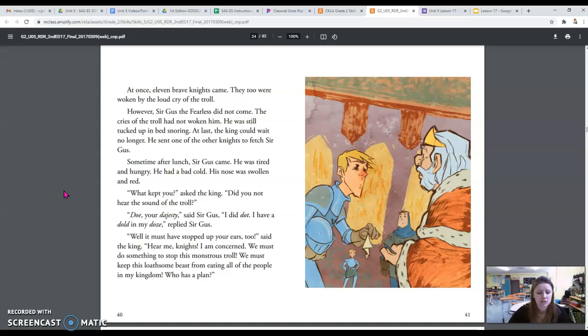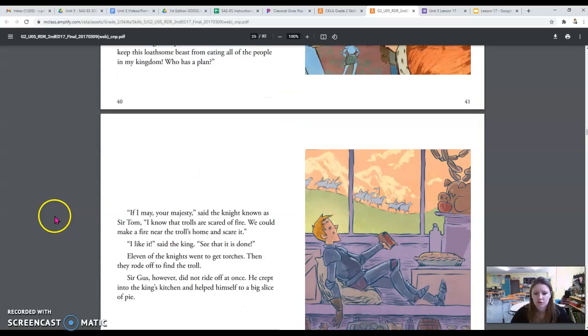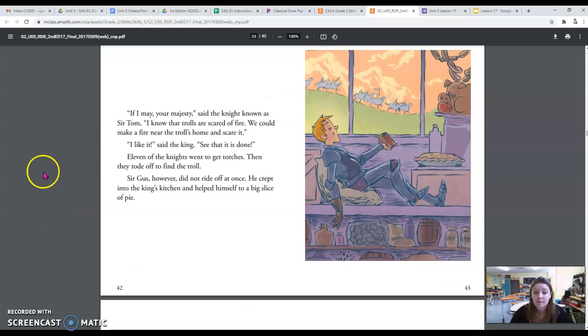"Hear me, knights, I am concerned. We must do something to stop this monstrous troll. We must keep this loathsome beast from eating all of the people in my kingdom. Who has a plan?" "If I may, your Majesty," said the knight known as Sir Tom, "I know that trolls are scared of fire. We could make a fire near the troll's home and scare it." "I like it," said the king. "See that it is done."